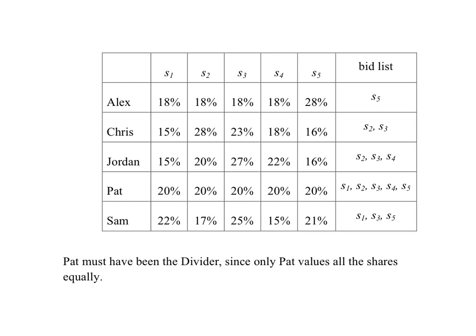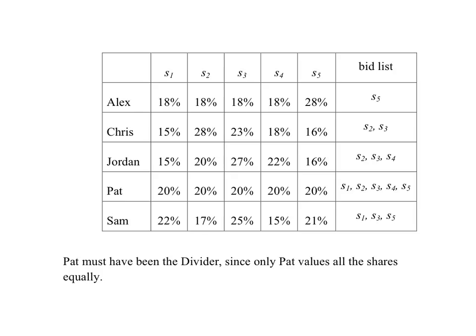Who was the divider? Well, it must have been Pat, because only Pat values all 5 shares equally. Now notice that if there are 5 siblings and therefore 5 shares, each share must be worth, from the divider's point of view, 1/5 of the value of the whole, and that means 20%. 1/5 is 20%. So Pat must have been the divider. No one else values each share at exactly 20% of the value of the whole estate.